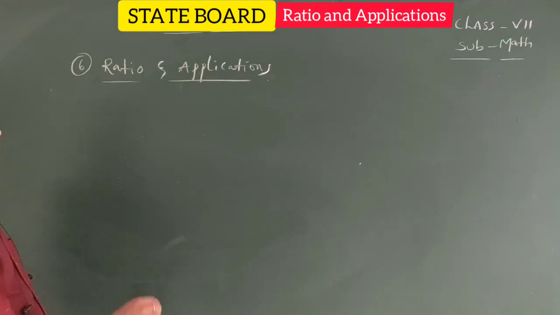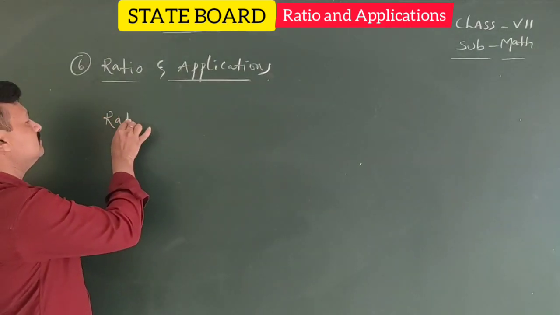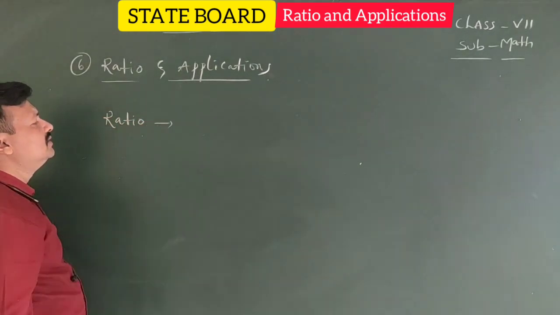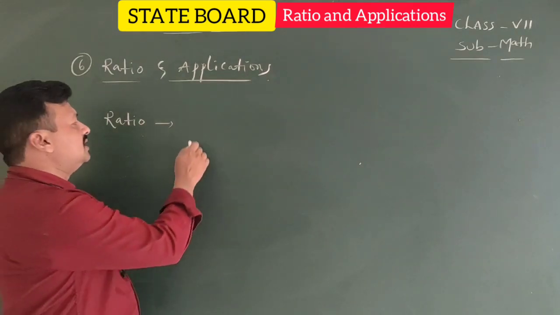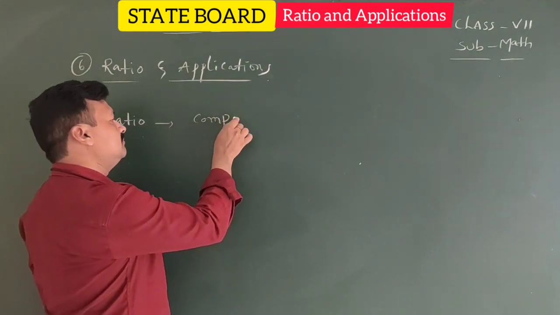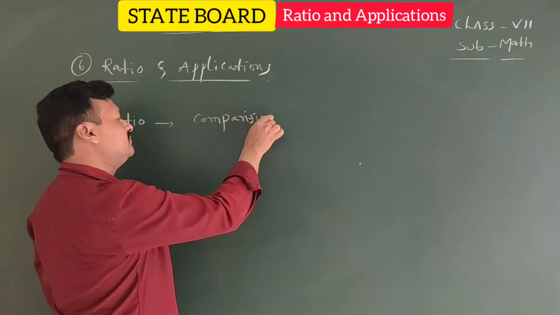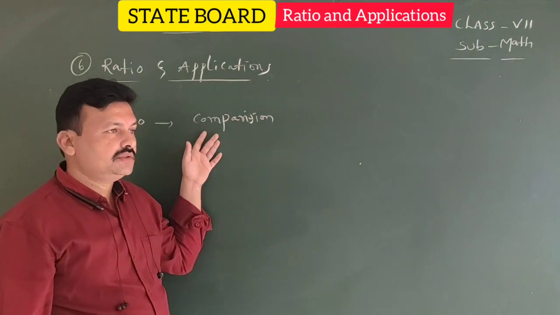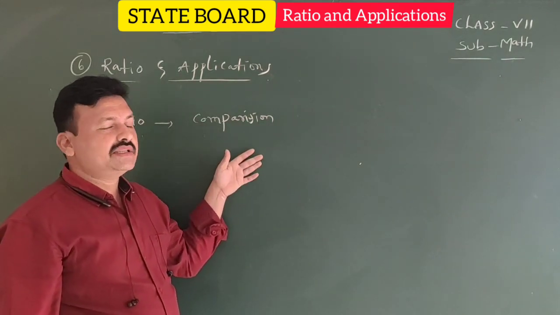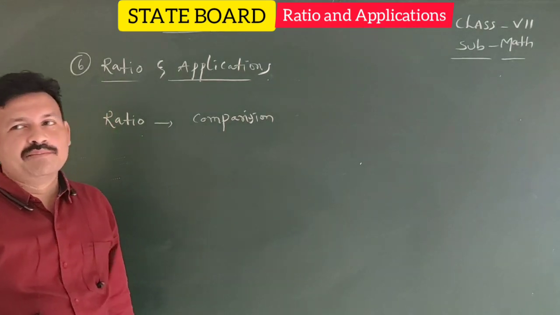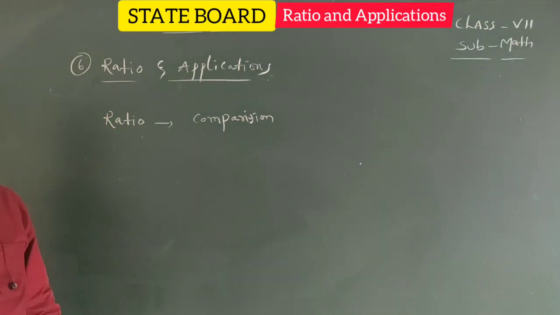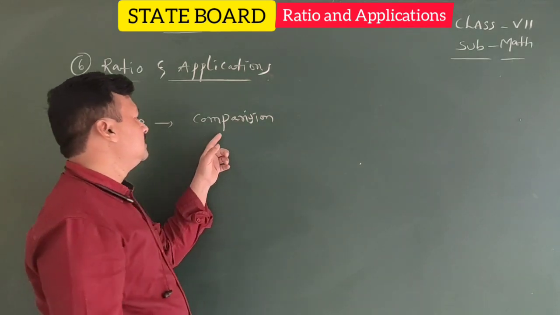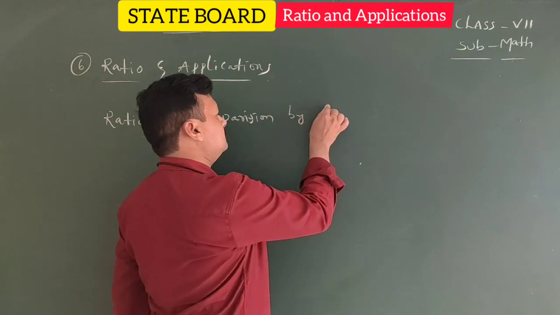Okay, here ratio. What is meant by ratio? Ratio is nothing but comparison. Here, comparison of 2 kinds actually: comparison by difference and comparison by division. Comparison by difference doesn't always give exactness. That's why comparison by division